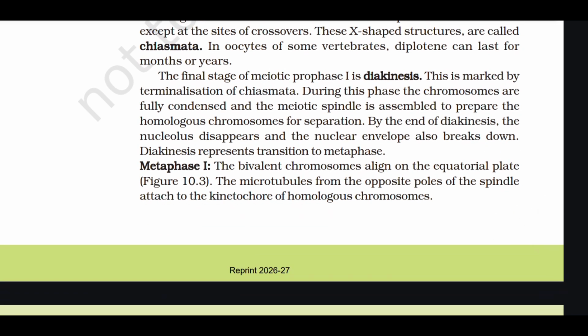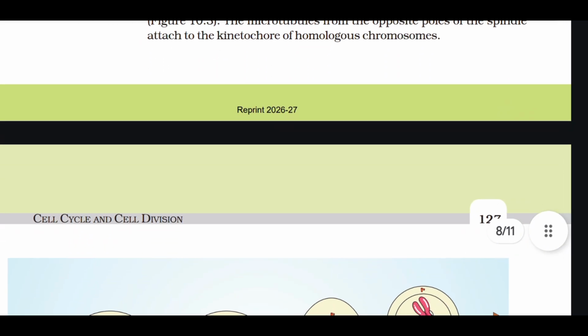Metaphase 1. The bivalent chromosomes align on the equatorial plate. The microtubules from the opposite poles of the spindle attach to the kinetochore of homologous chromosomes.